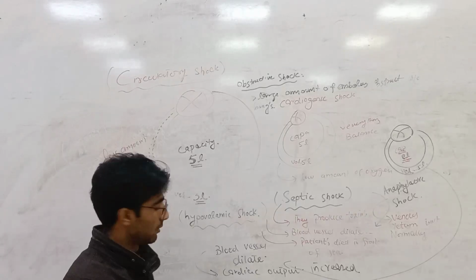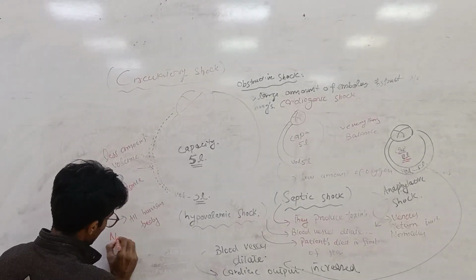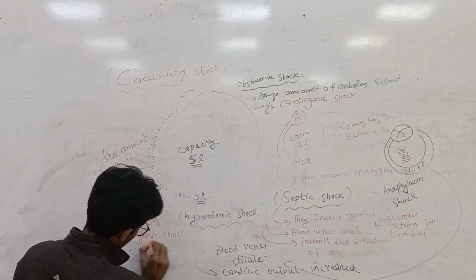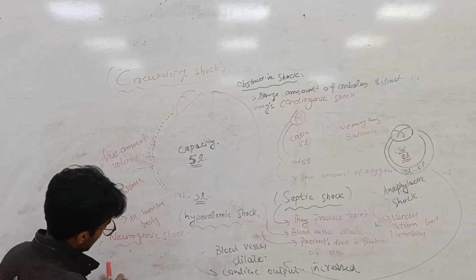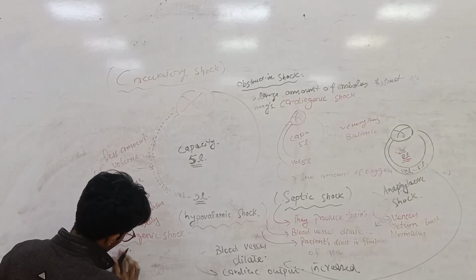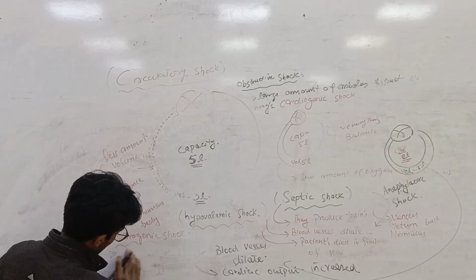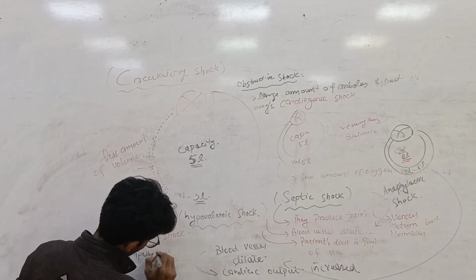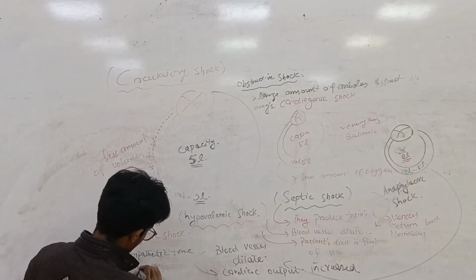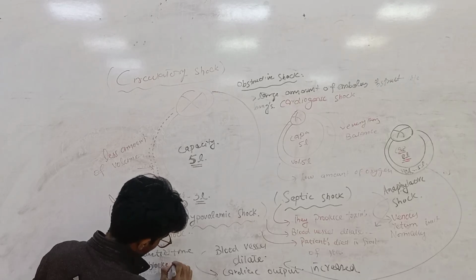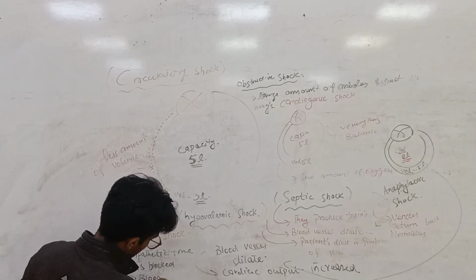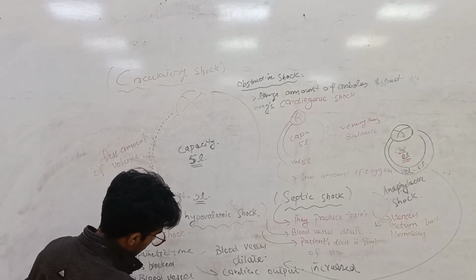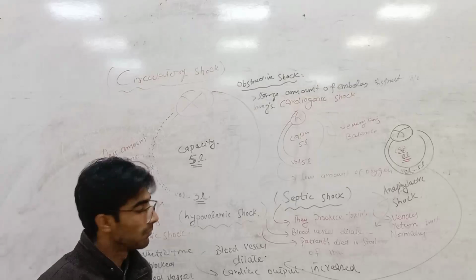Another type is neurogenic shock. This type of shock happens when sympathetic tone is blocked and the blood vessels dilate. That causes neurogenic shock. I hope you understand this mechanism.